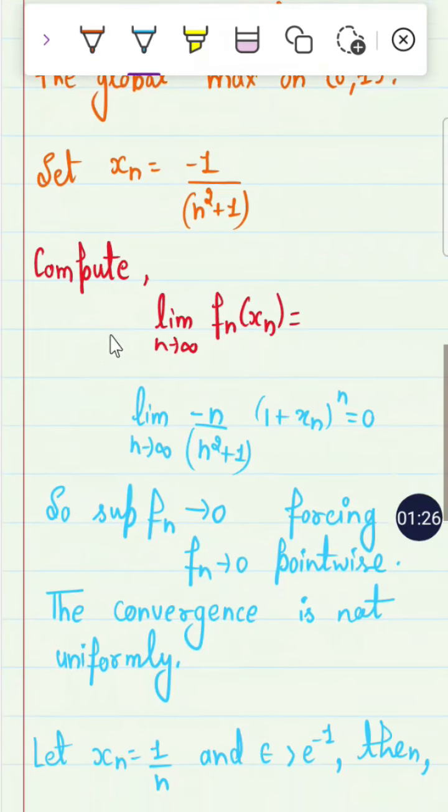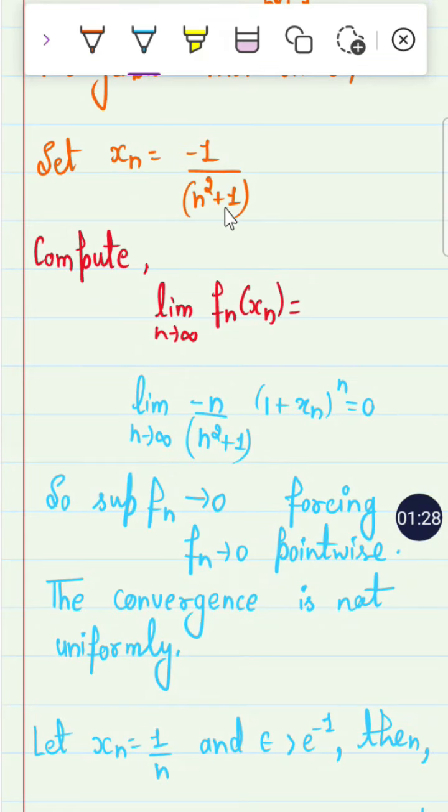Now set x_n equal to the critical point. Compute f_n(x_n) at this point, which gives a value whose limit as n tends to infinity is 0. So the supremum of f_n converges to 0. This implies that f_n converges to 0 pointwise. So this convergence is not uniform.